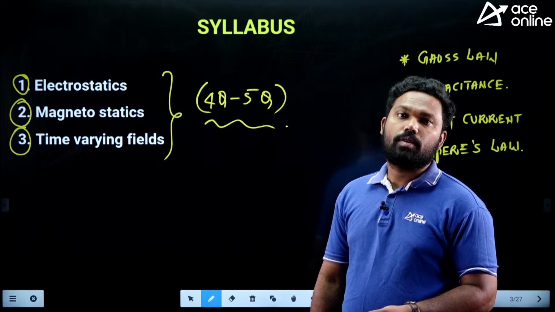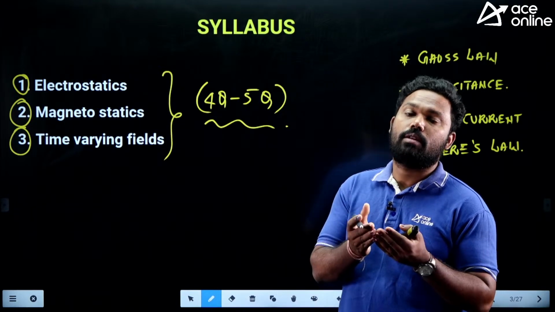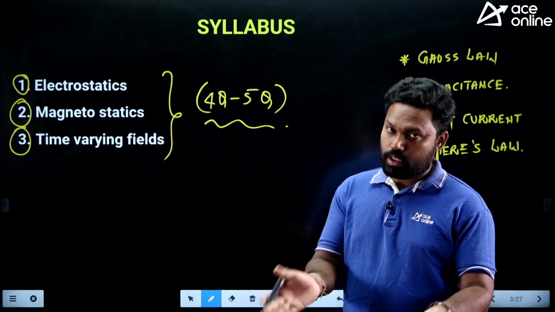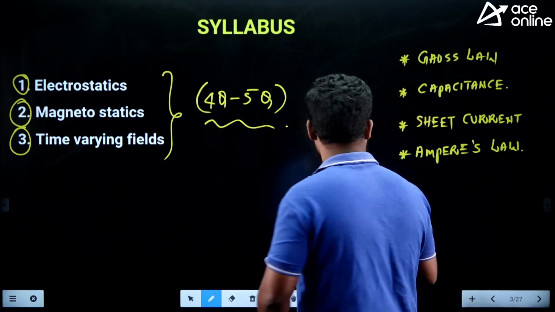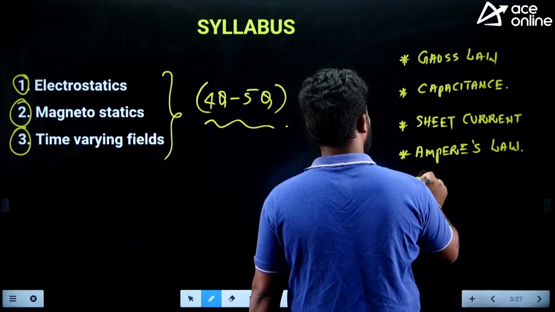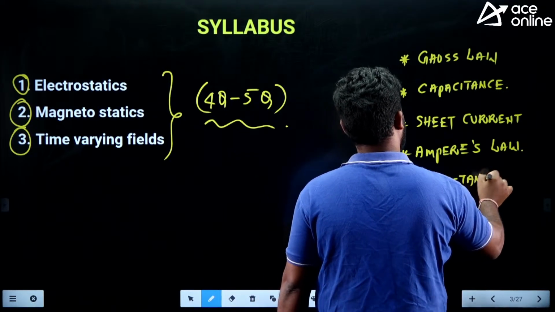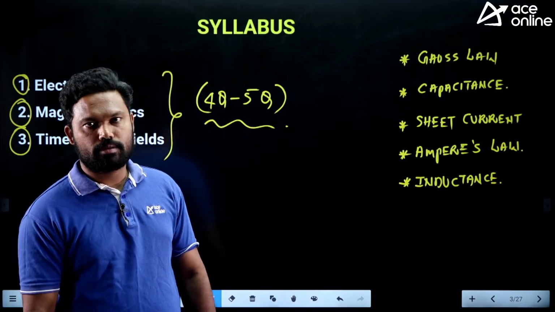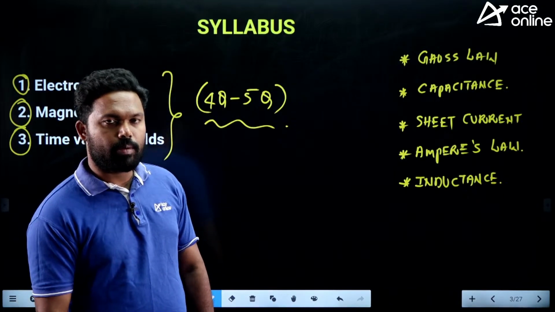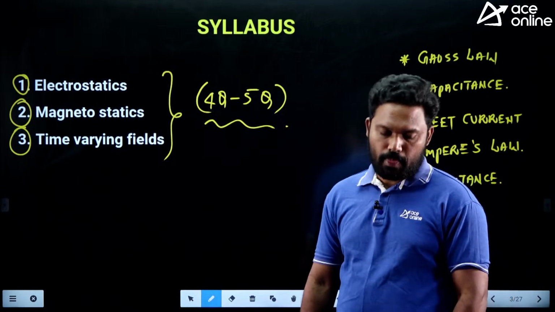Fine, and magnetic field due to a finite length conductor, infinite length conductor, magnetic field due to an infinite sheet, which I have not discussed in this session. And inductance, inductance of some special configurations, something like a toroid. Yes, the very popular one is a solenoid. So, you have to go through the inductance of the toroid as well.